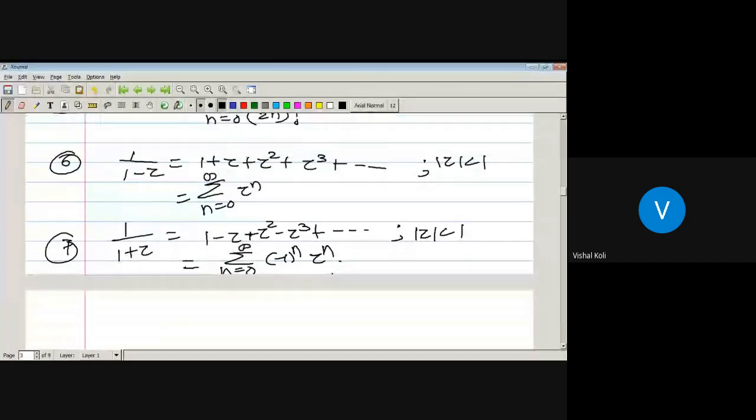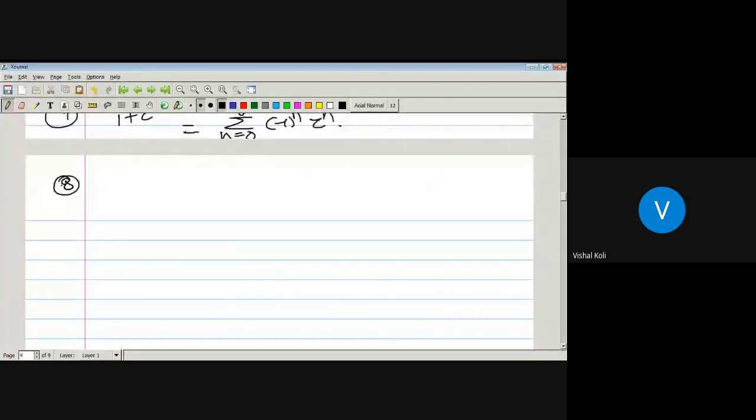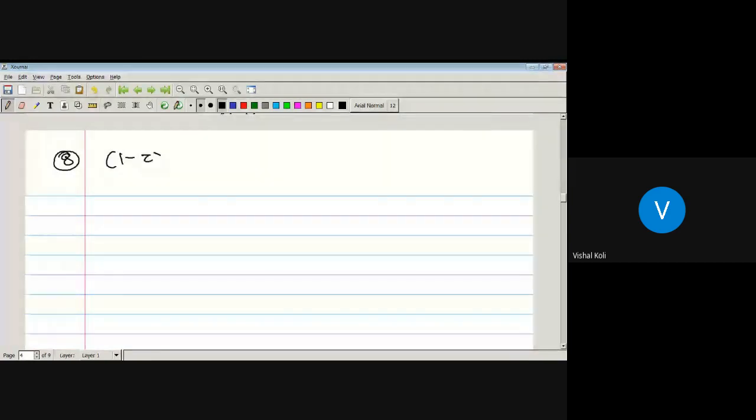Now the 8th one. What is 1 minus z to the power minus 2?